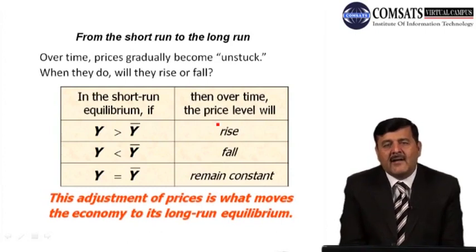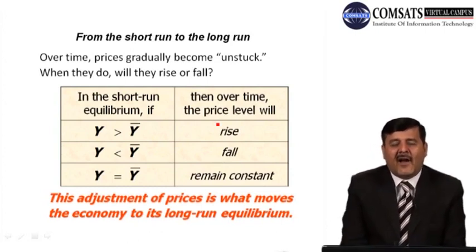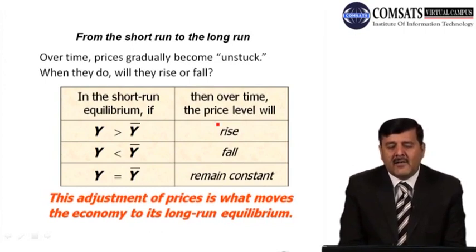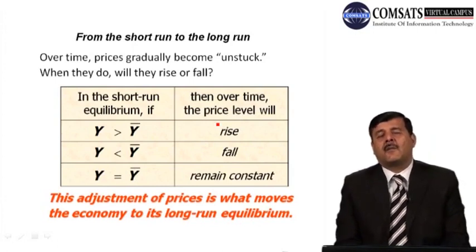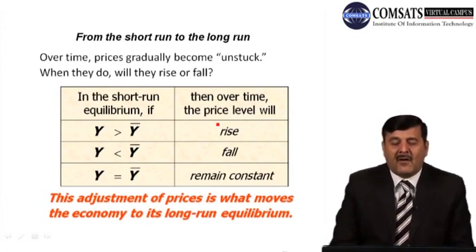So when prices are flexible, what will happen? Either they will rise or they will fall. In short run equilibrium, if output Y is greater than Y bar, the output level in the economy is greater than the full employment level, what will happen? Prices will go up.